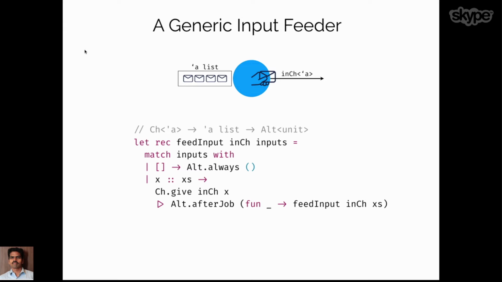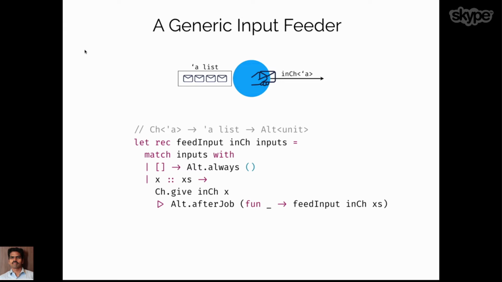This generic worker needs an input channel, and that input channel is going to be fed from the input feeder. This input feeder is again a function that takes an input channel and a list of inputs. It traverses the list, and for every item in the list, it takes that item and puts it into the input channel.